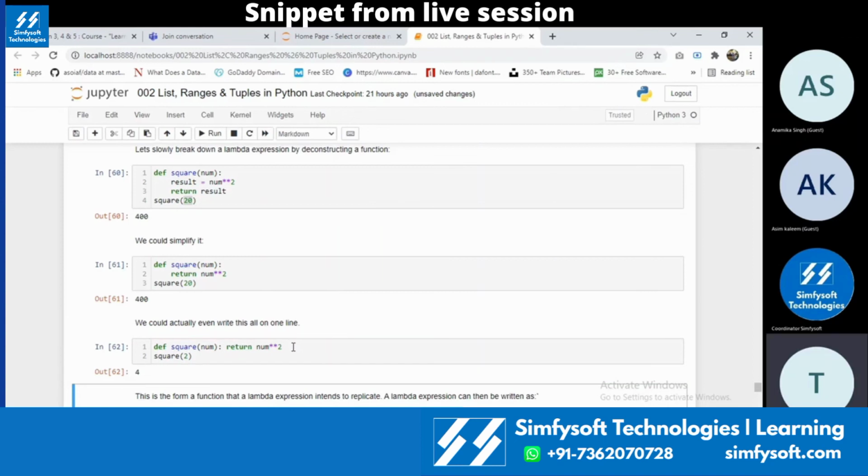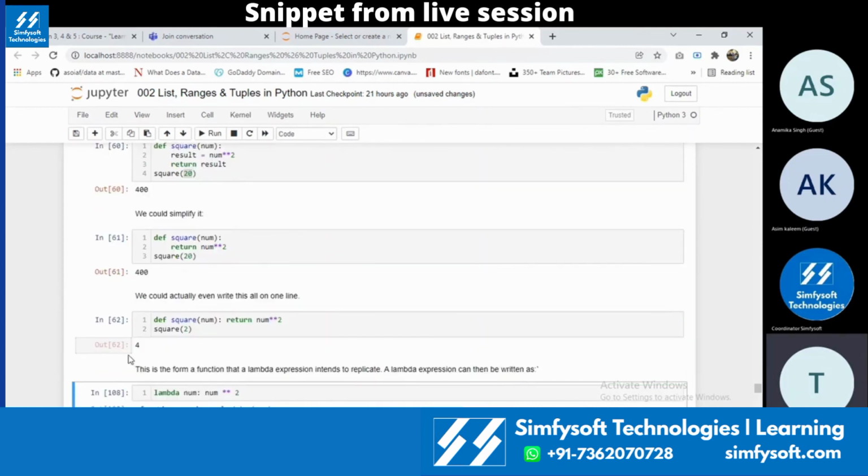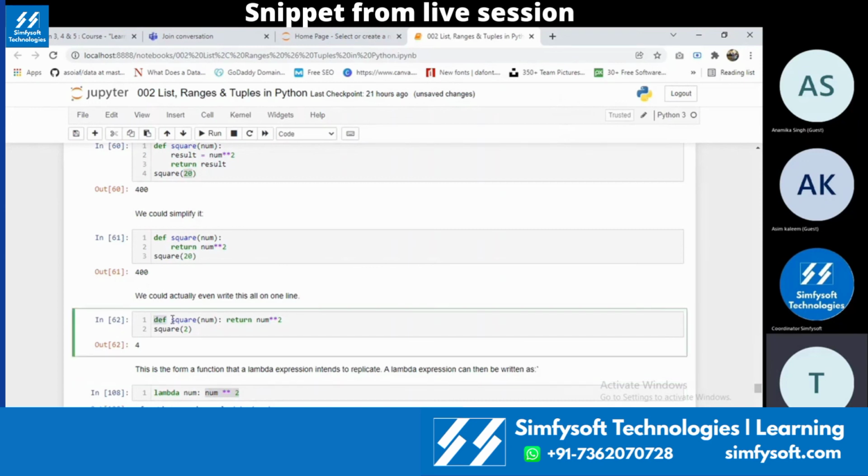Lambda will simplify this function even more. You no need to define a function, you no need to name that function, and you no need to return the value when you are using a lambda expression. The syntax for lambda is we have to give lambda, then the argument name, and the function, whatever we are doing with that argument. This and this are the same thing. It takes out the define, the function name, and also the return.